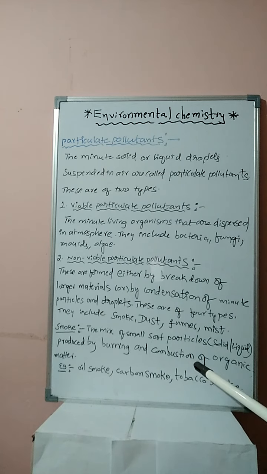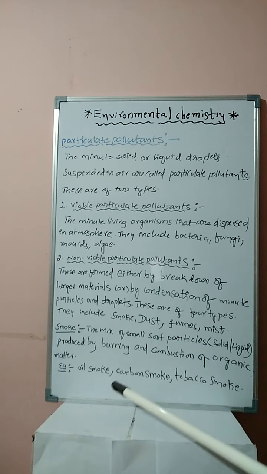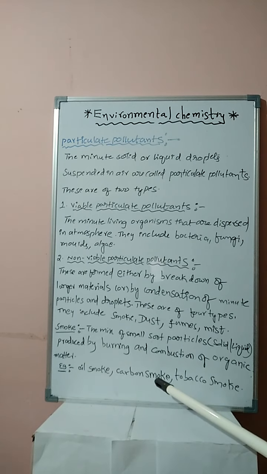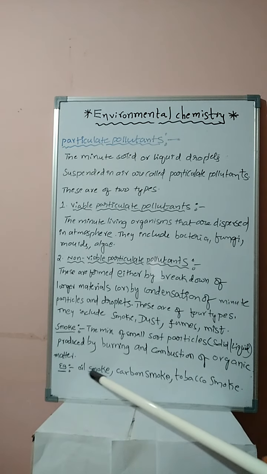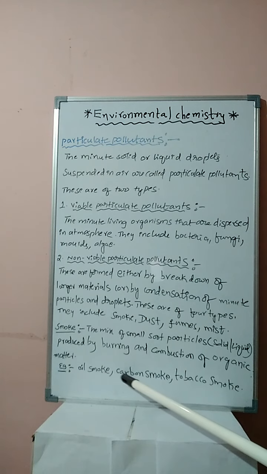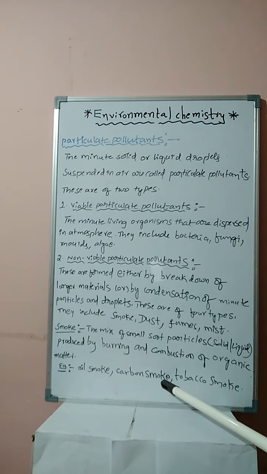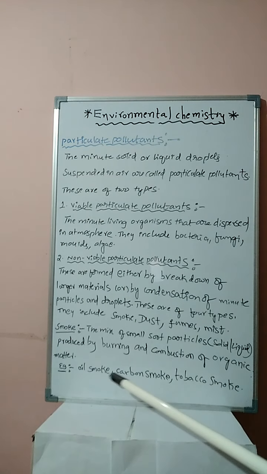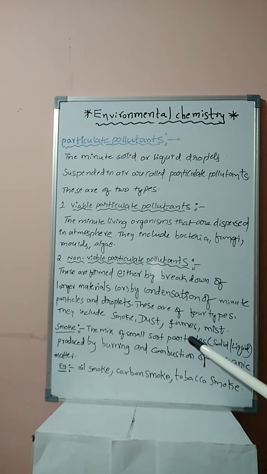When fuels are burning, small soot particles or small smoke particles come out. Those come under smoke. Cigarette smoke containing carbon particles and tobacco smoke all come under smoke only. Here are some examples: oil smoke coming from combustion of oils, carbon smoke coming from cigarettes, tobacco smoke coming from tobacco. These are three examples of smoke. Once again, the mixture of small soot particles, solid or liquid, produced by the burning or combustion of organic matter is called smoke.